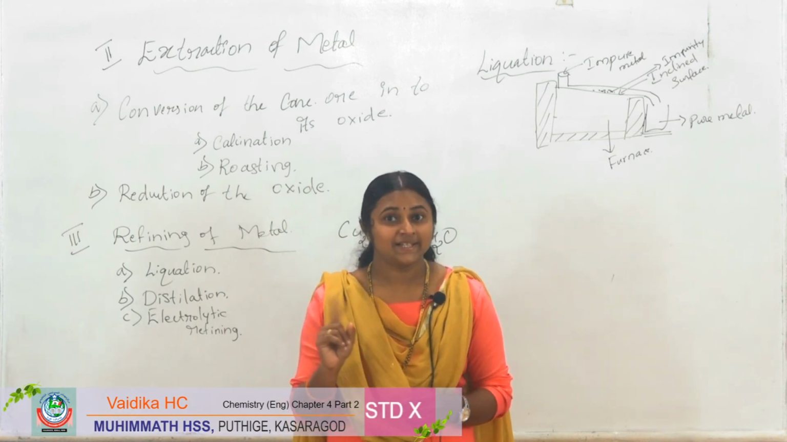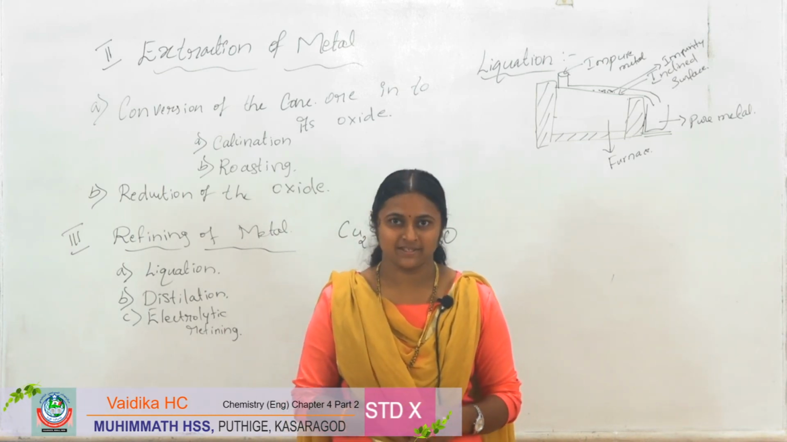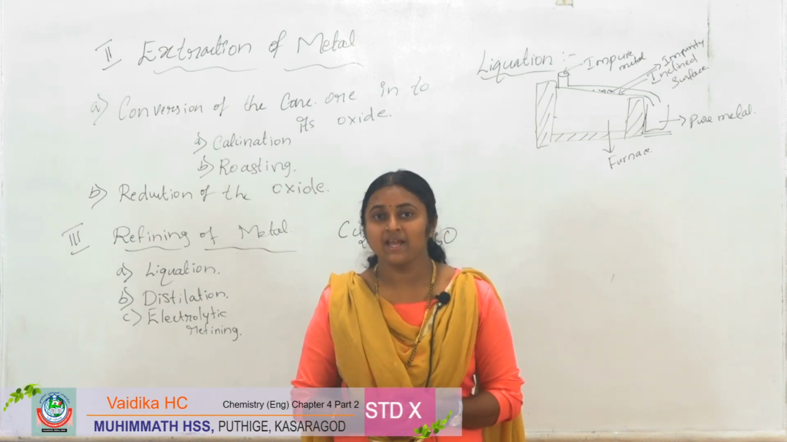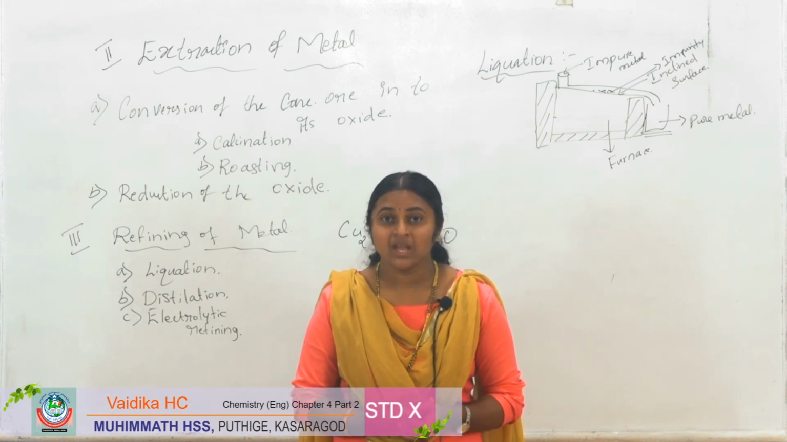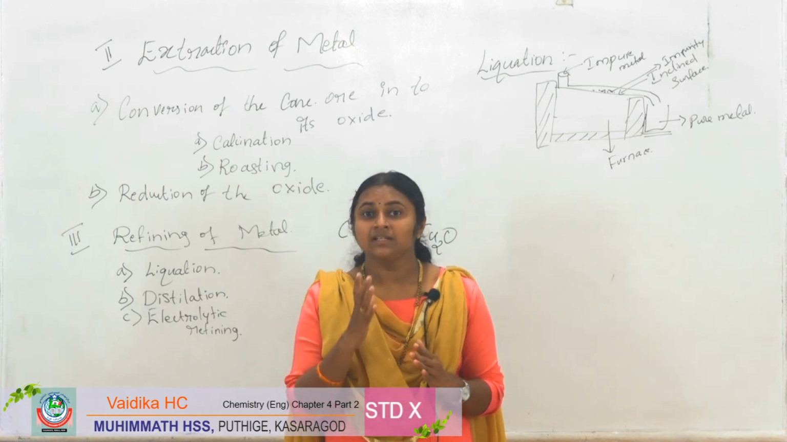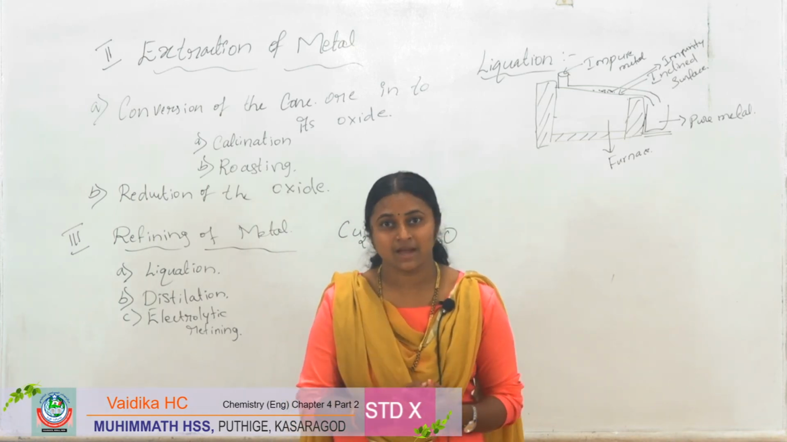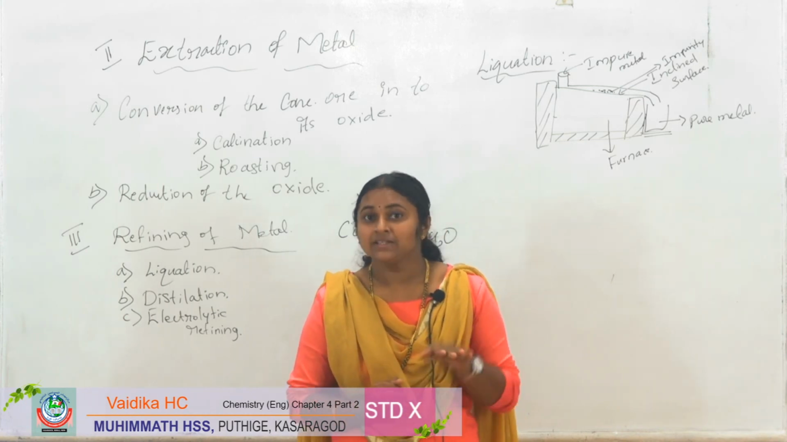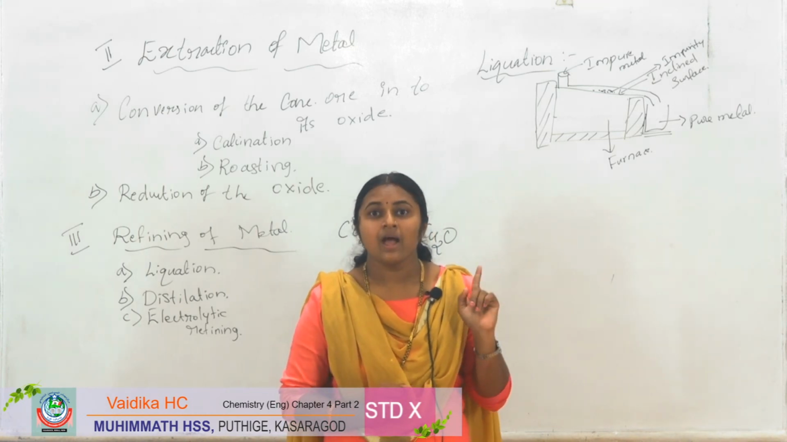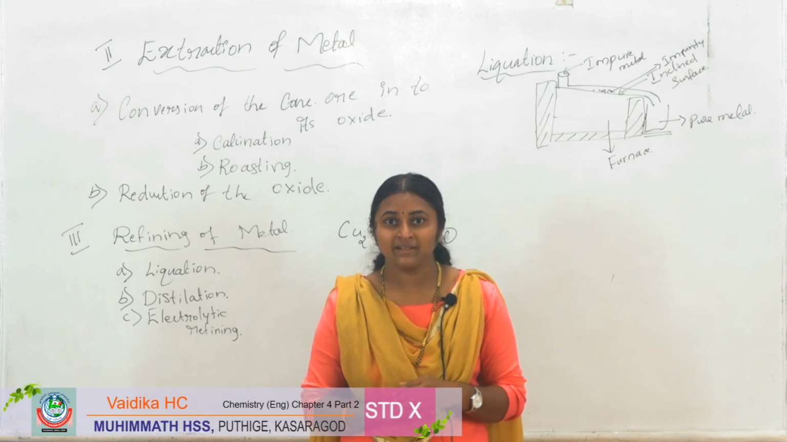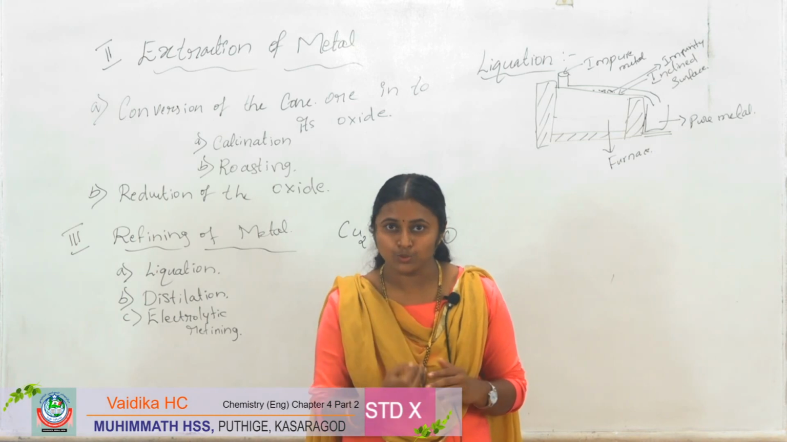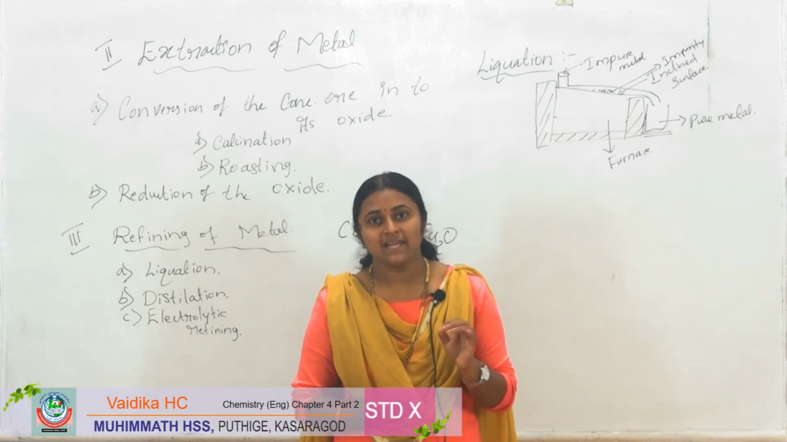Yes, electricity is a reducing agent. What are the others? Carbon or carbon monoxide. These can be used as reducing agents, right? As you studied the reactivity series in the third chapter, aluminium is there, no? Above the aluminium, all the metal oxides can be reduced by using electricity.